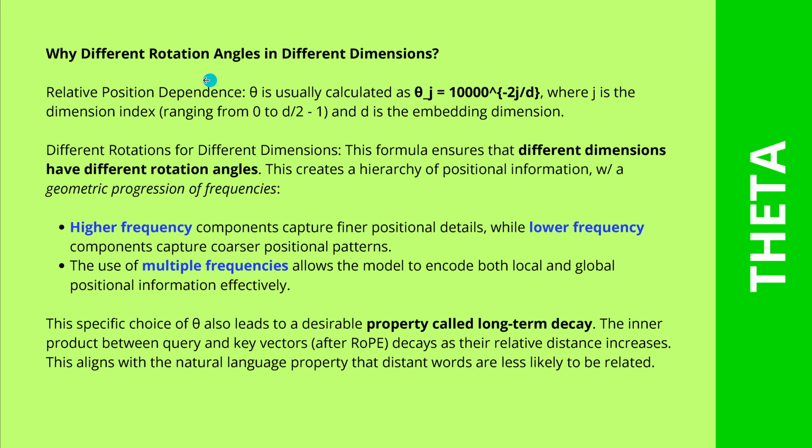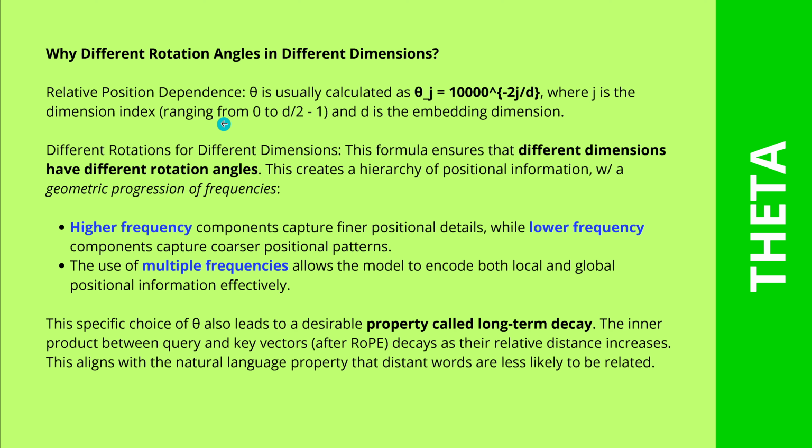And now you might ask, why do we have different rotation angles in different subdimensions in our 512 spaces? This theta was originally defined by Google, in the original Attention Is All You Need, with a base of 10k, 10,000, to the power of minus 2j divided by our dimension, 1024, where j is the dimension index.